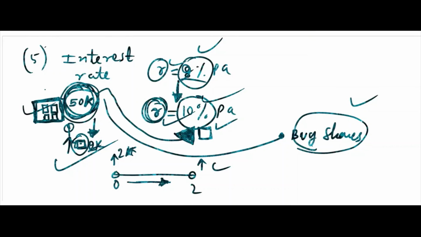So if the interest rate grows, what effect will it have? Call option price will increase because there will be a lot of demand for call options in the market, and put option price will decrease. Okay, this much for today's class.